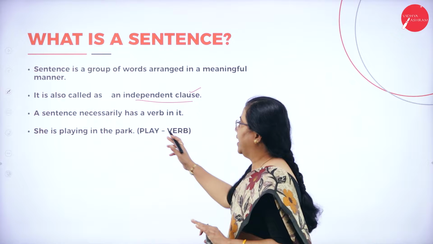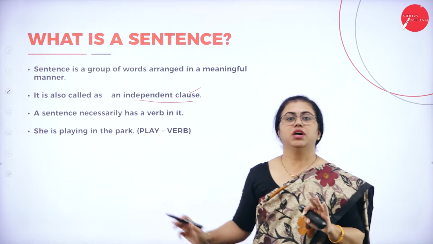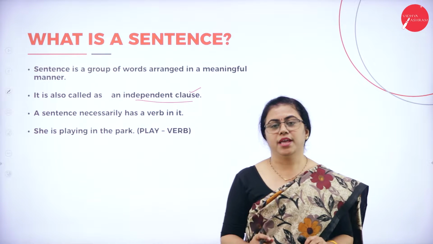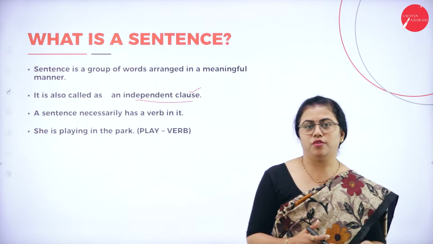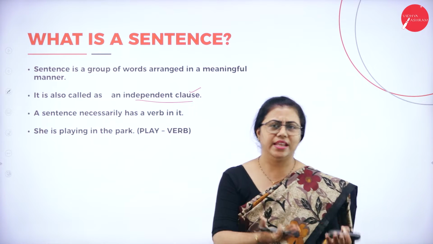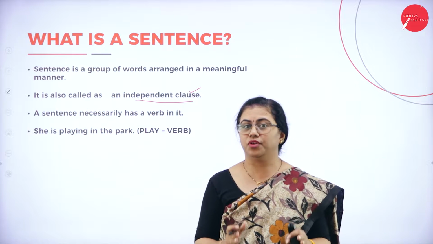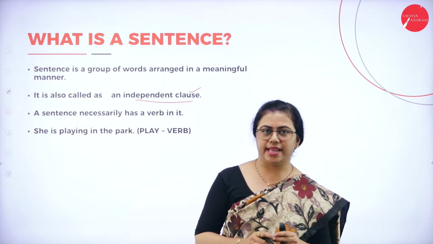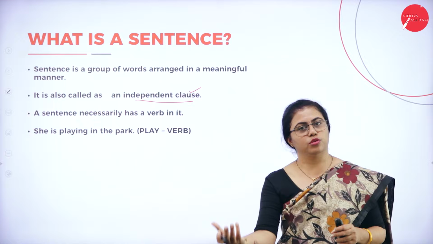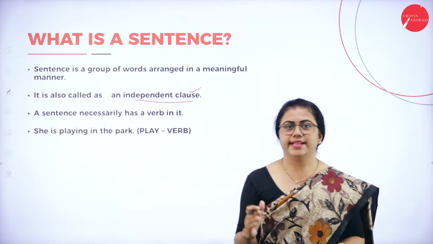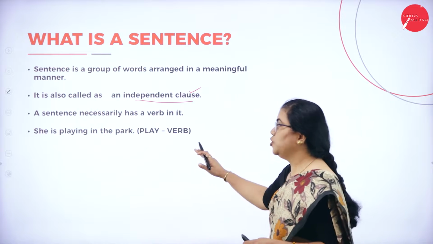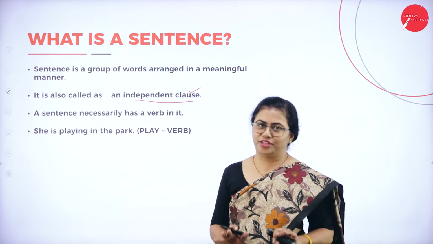A sentence must have a verb in it. Without a verb, you can never form a sentence. Without a subject you can form one, without a pronoun, noun, anything. But without a verb, you can never frame a sentence. Only a verb can also be a sentence, but without a verb, there exists no sentence at all. So you can consider the verb as the heart of the sentence.